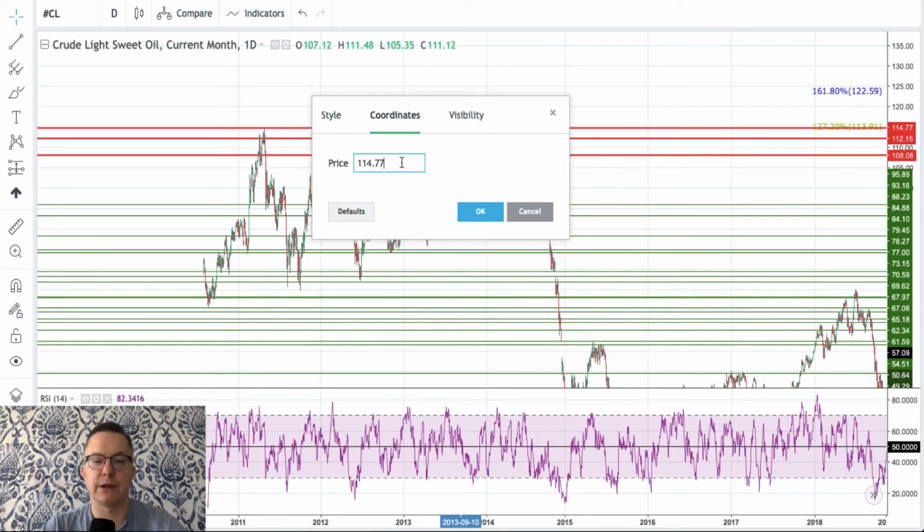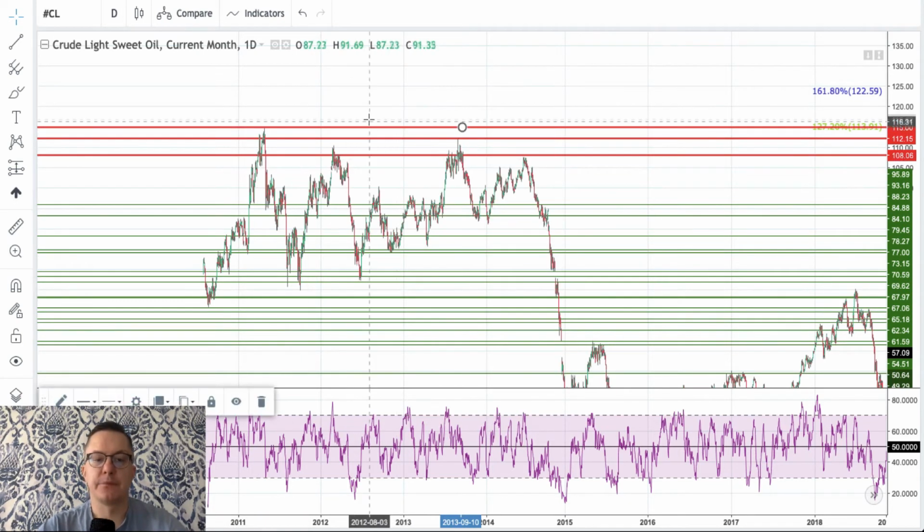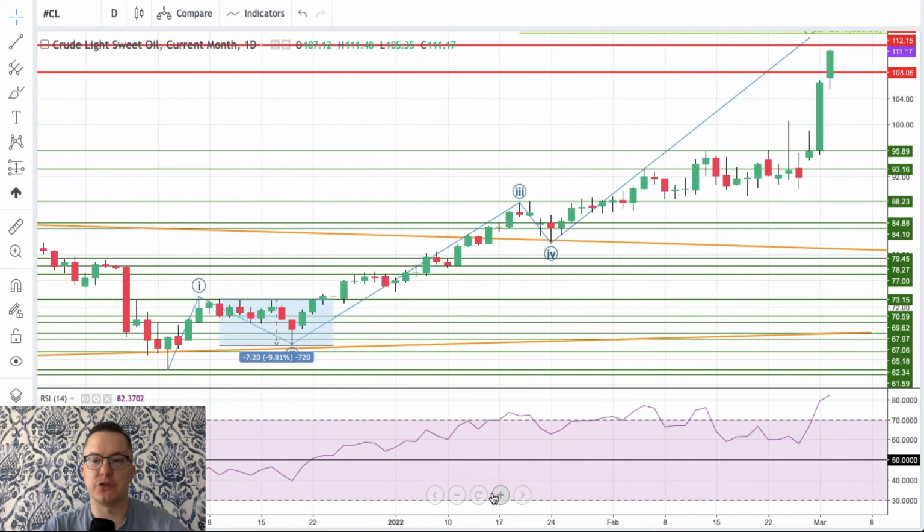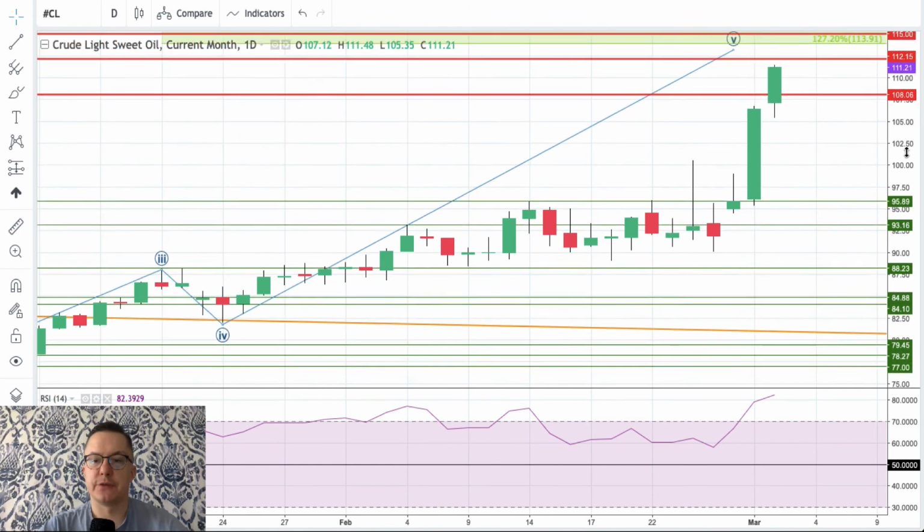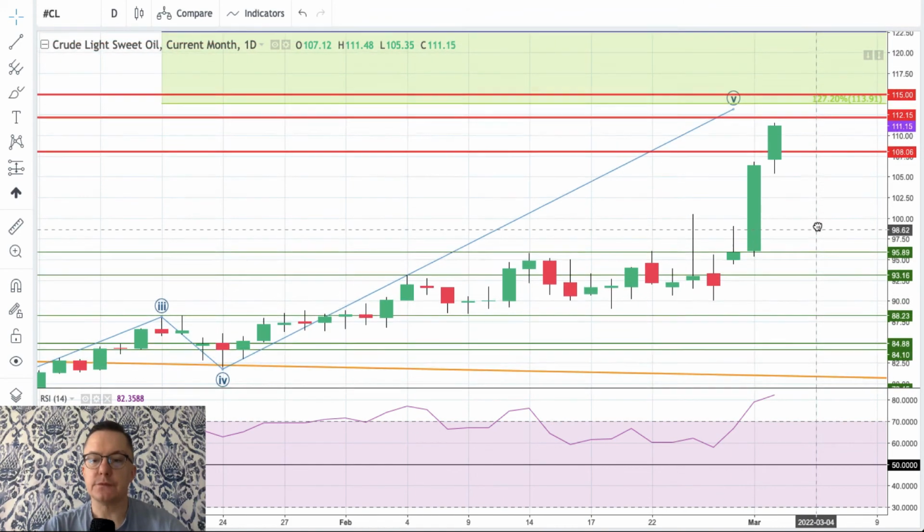Let's put the 115 full level here. There you go. This is the zone where the market has always been pushed down: 2011, 2012, 2013, 2014. So shall we expect the same situation during this recent rally of the crude oil?